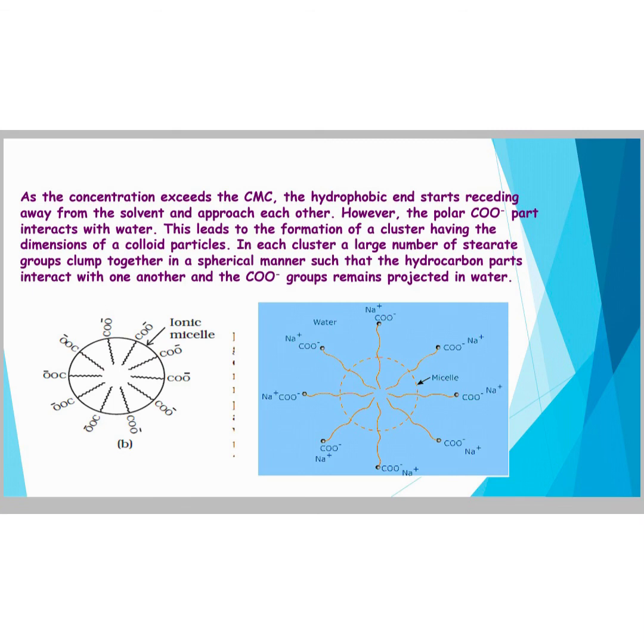As the concentration exceeds the critical micelle concentration, the anions are pulled into the bulk of the solution and aggregate to form a spherical shape with their hydrocarbon chains pointing towards the center of the sphere, the COO- part remaining outward on the surface of the sphere. The aggregate thus formed is known as an ionic micelle. These micelles may contain as many as 100 such ions.